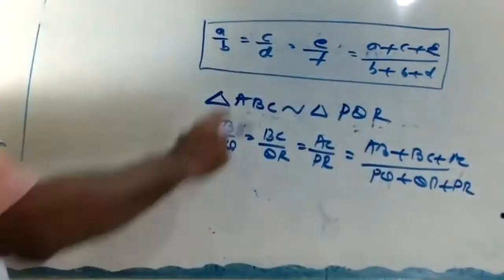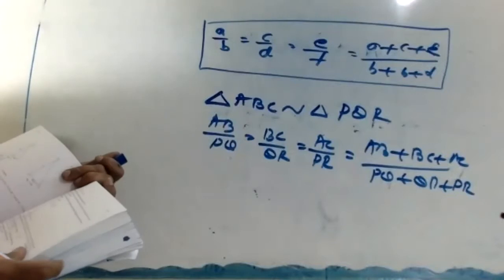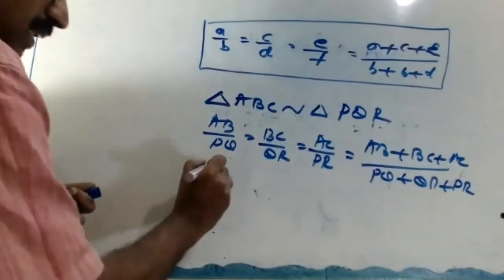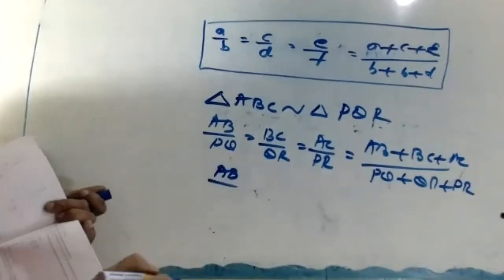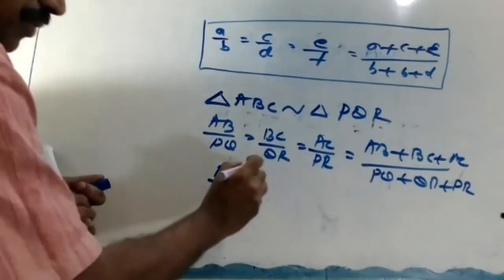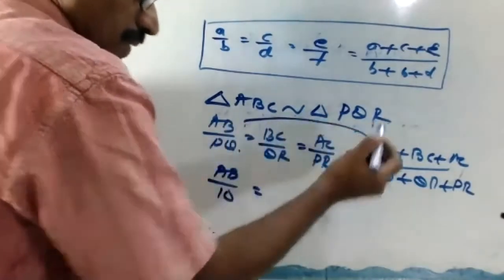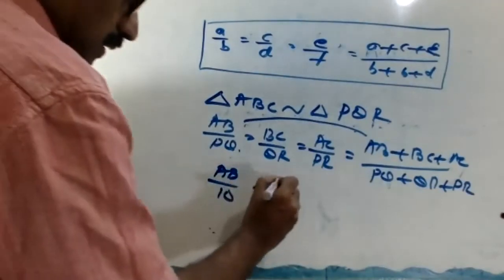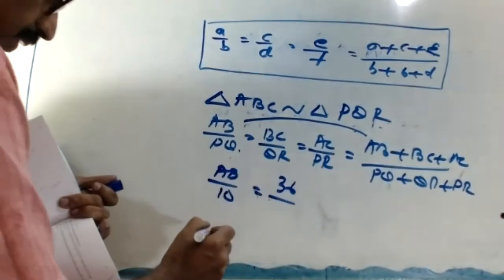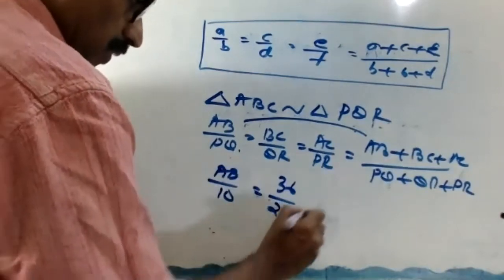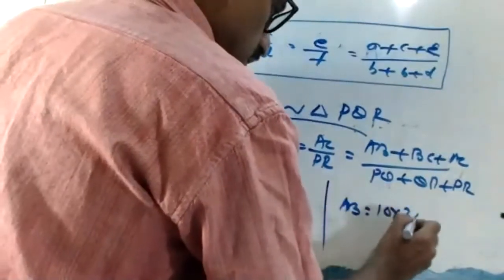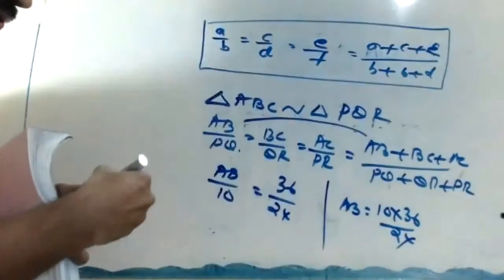As per this theorem. So here AB is missing, PQ is 10. Perimeter how much? 36 divided by 24. Therefore, AB equals 10 into 36 divided by 24, which equals 15.